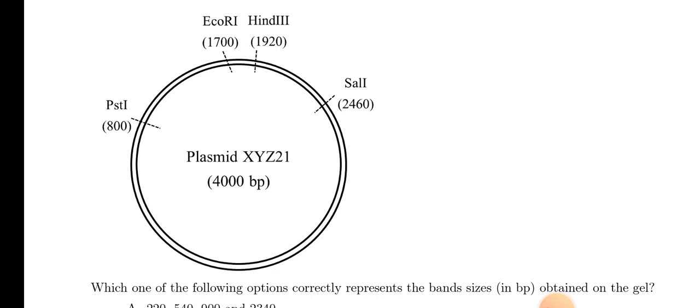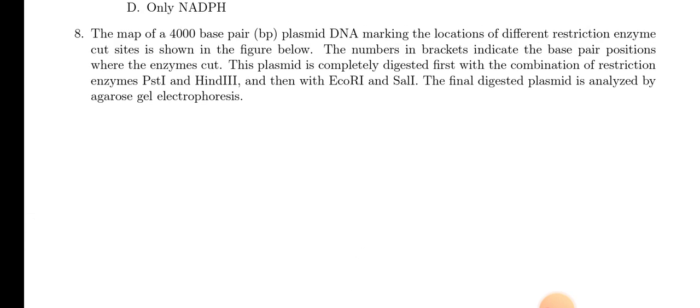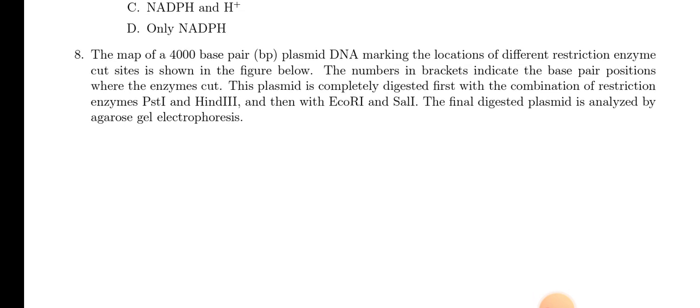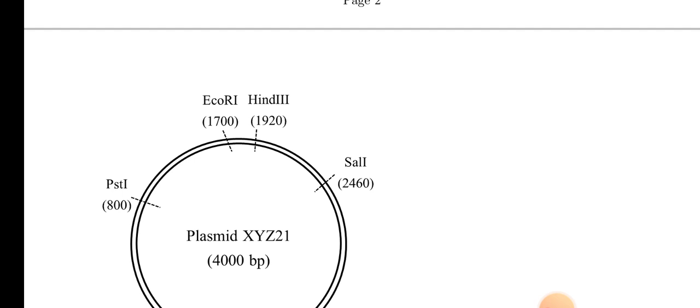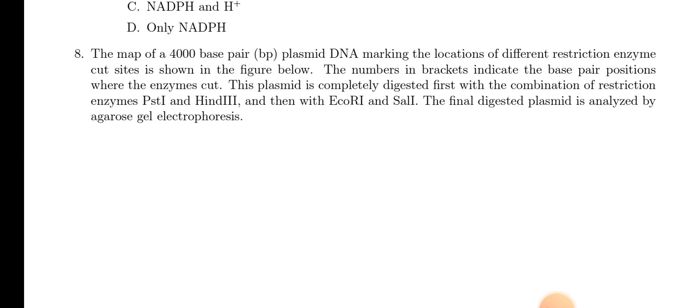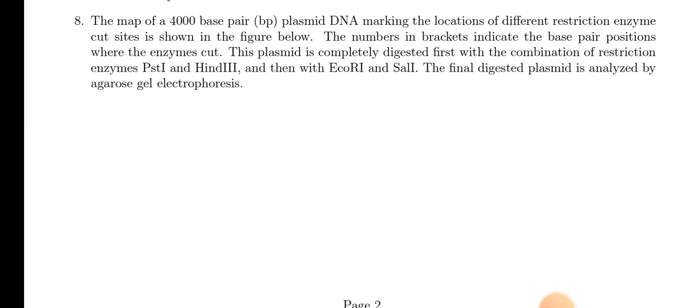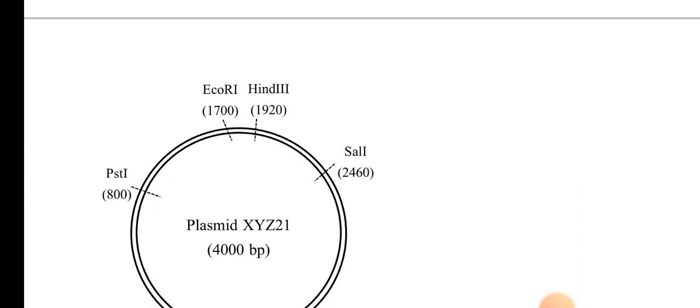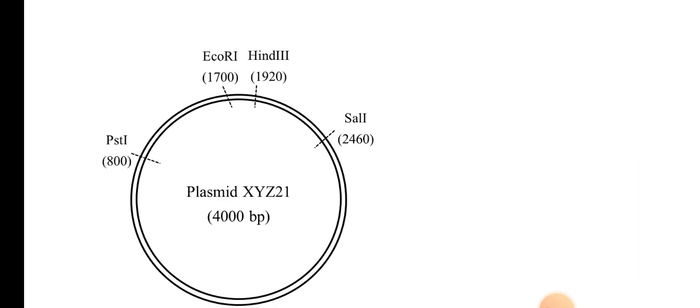So PST1, E. coli 1, HYDE3 and cell 1. Okay, first treatment was with PST1 and HYDE3. Okay, PST1 and HYDE3, and also then that fragmented plasmid treated with E. coli and cell. So we will have different fragments.